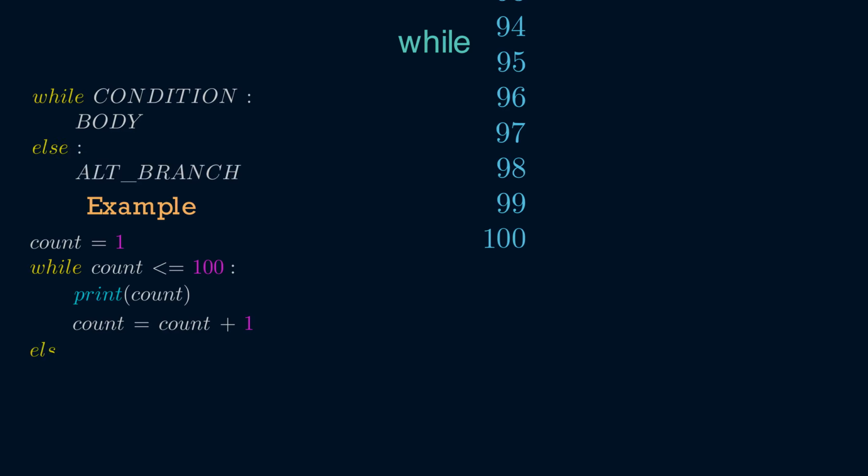You can add an alternative branch also. This alt branch will be executed exactly once, when the condition evaluates to be false.